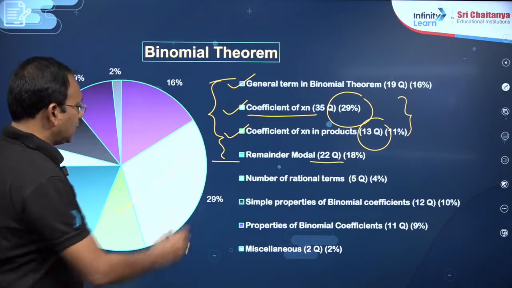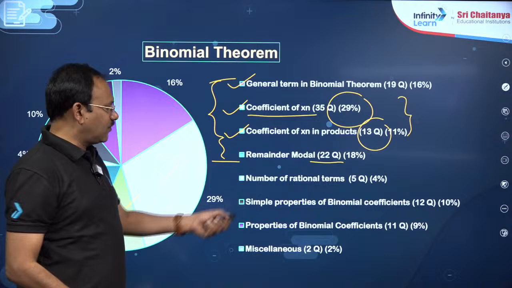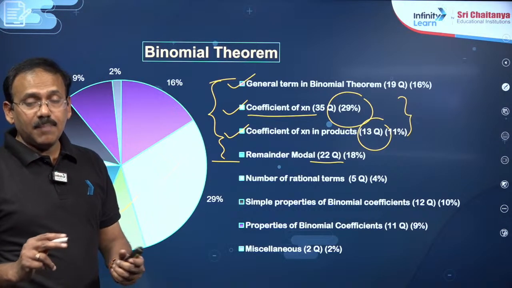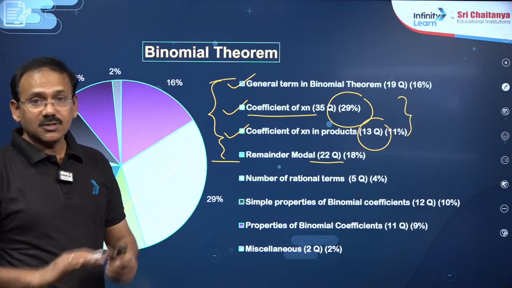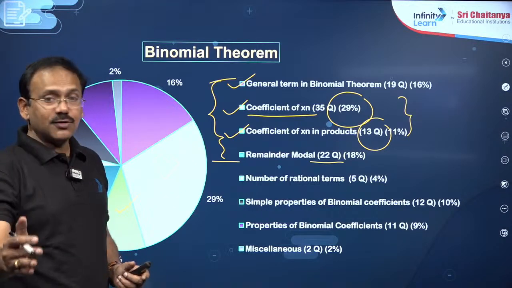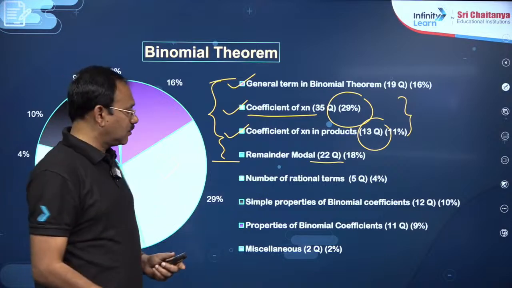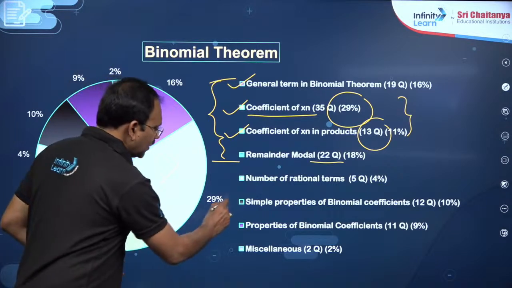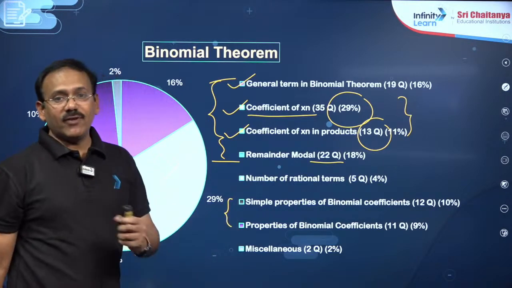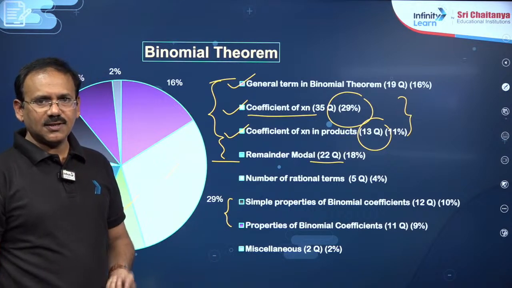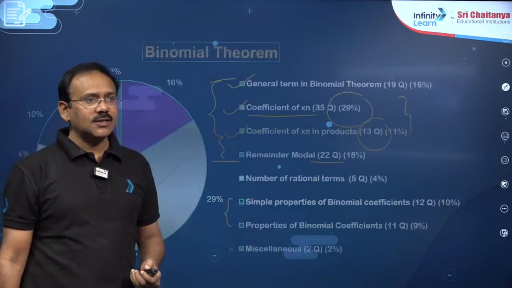Then dear students, you can see number of rational terms, 5 questions, and simple properties of binomial. Somewhere many people are saying that properties of binomial coefficients are not there in the syllabus, but in 2024 also we got questions from binomial theorem. So you can take these two, granted they are there even for 2025, and miscellaneous some 1 or 2 questions, dear students. Okay, so this is the flow chart.